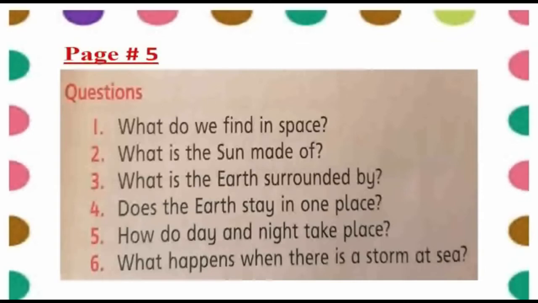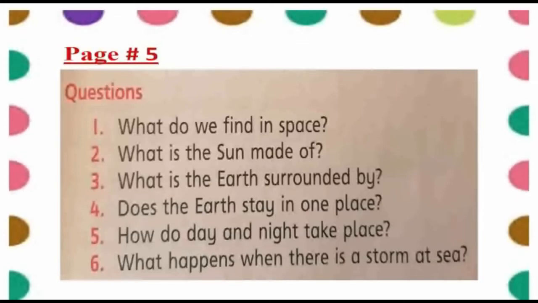Number 3 is what is the Earth surrounded by? The Earth is surrounded by atmosphere which is made of layers of air that keep all the living things alive. Number 4, does the Earth stay in one place? No, the Earth does not stay in one place, but it is continuously spinning on its axis. Number 5, how do day and night take place? The part of the Earth facing the Sun has daytime, and the part of the Earth that faces away from the Sun has night time.